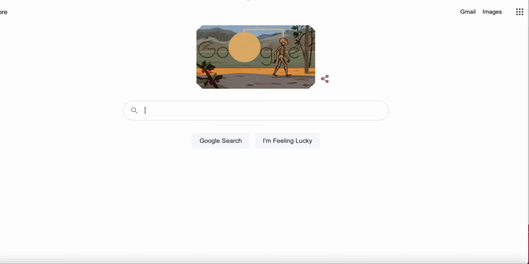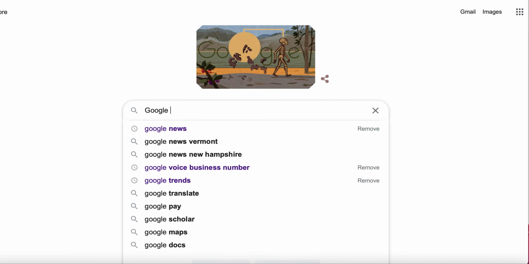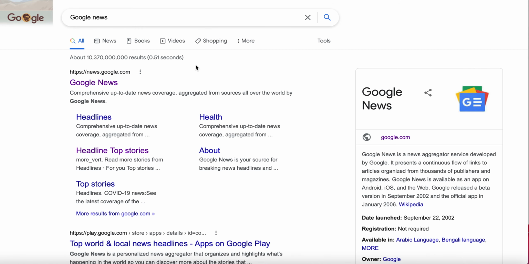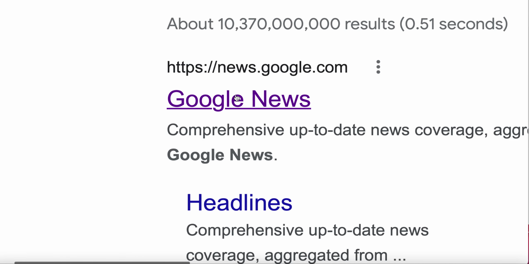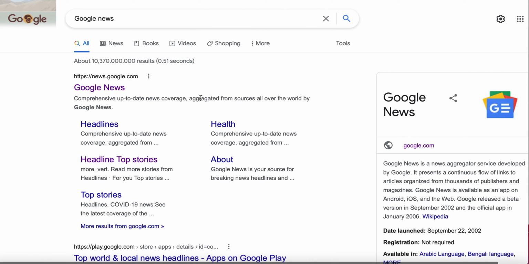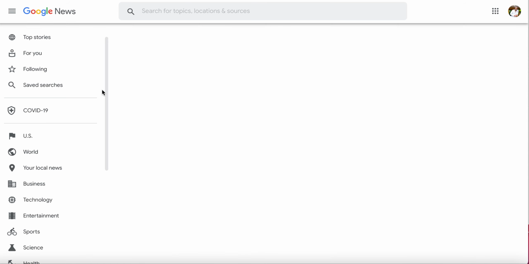Let's jump into it. So we're going to use Google a lot. And in this particular method, you want to go to Google News. So just type in Google News, and once you type in Google News, you'll see this pop up where it's going to show you the Google News headline. So just click on this.